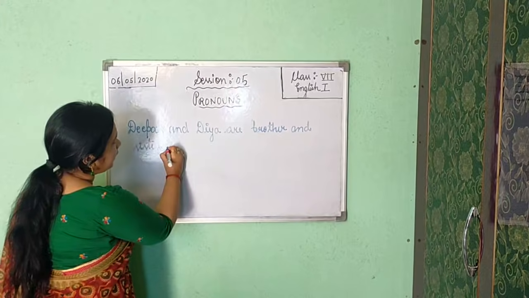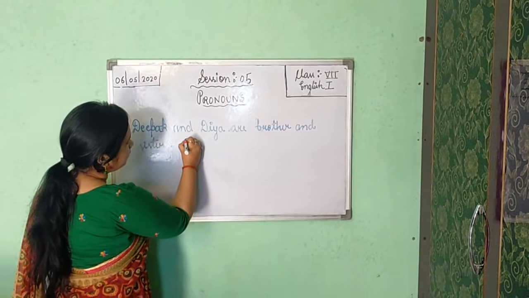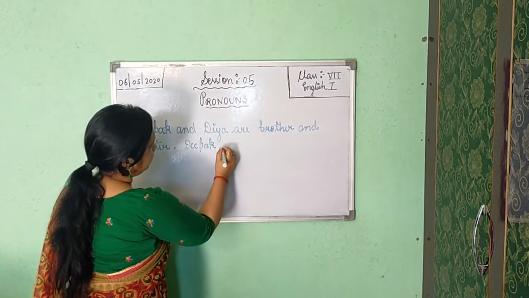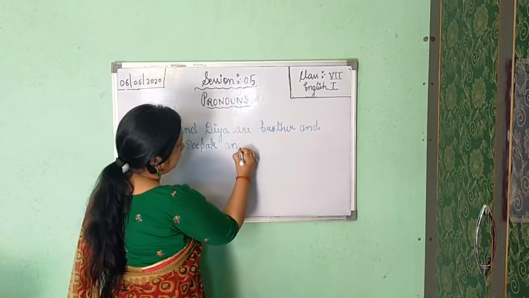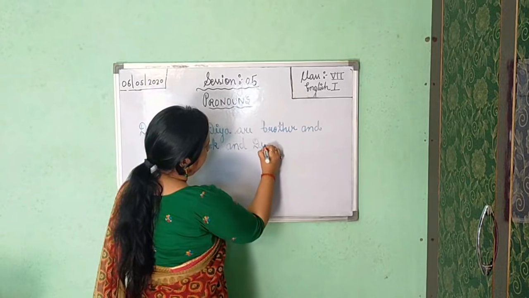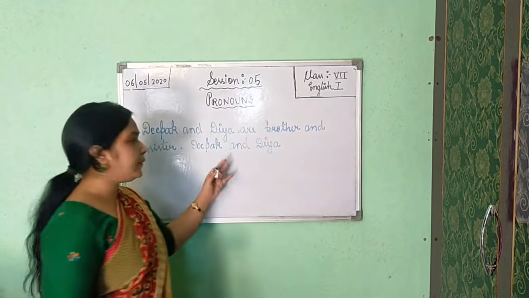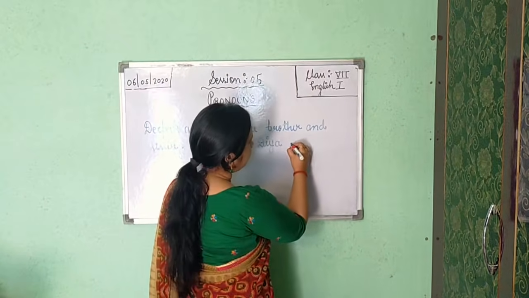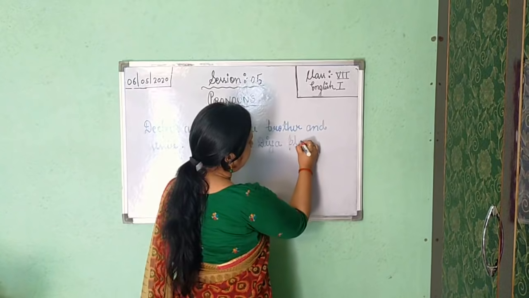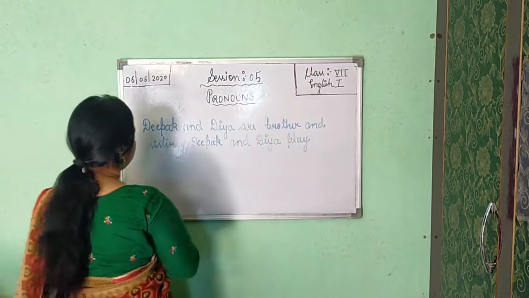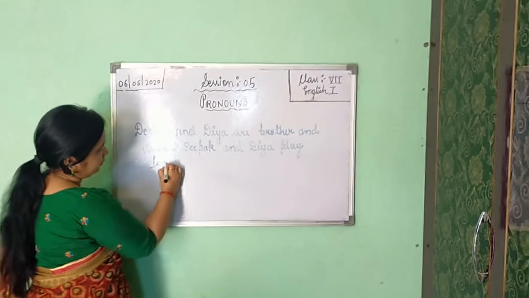Now, the second sentence is Deepak and Diya play together.